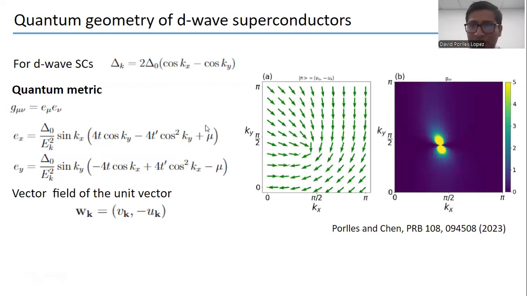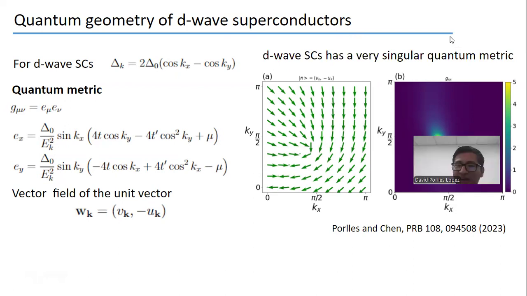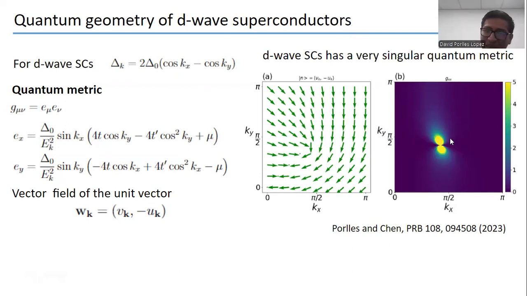Doing the same as we did for the S-wave superconductor, we obtain this figure, where we can see that at the nodal points a very singular behavior of the quantum metric appears. And at this point here, the quantum metric diverges. We can visualize this using this vector field, because in this part, we can see that it forms a vortex. This vector changes its direction very dramatically.